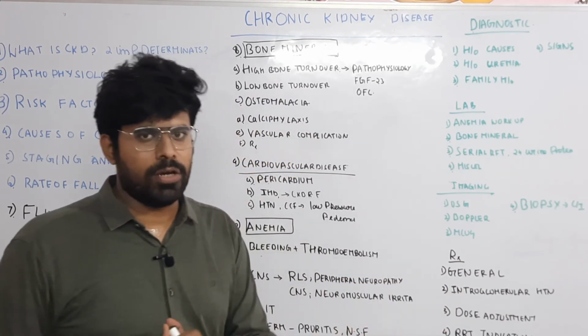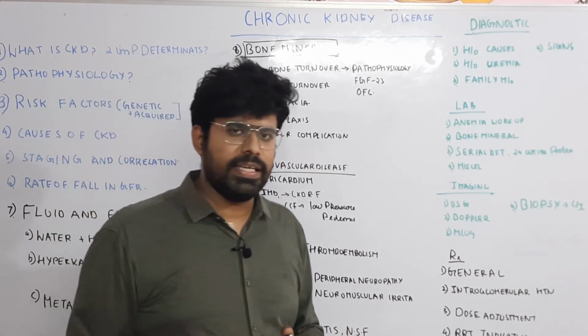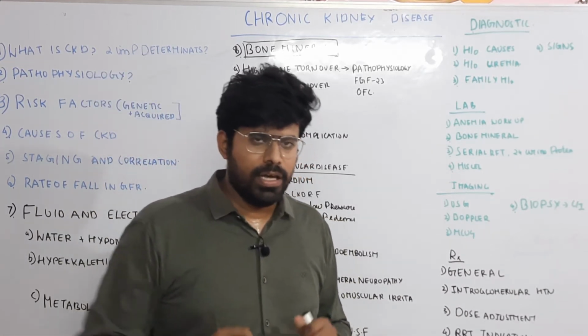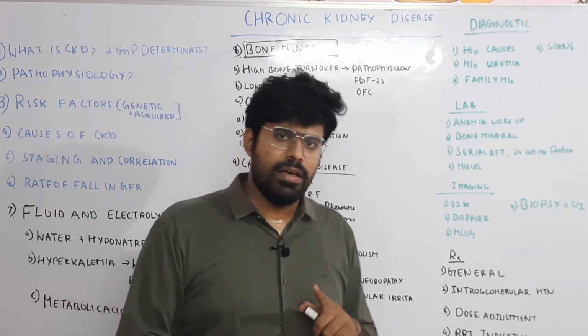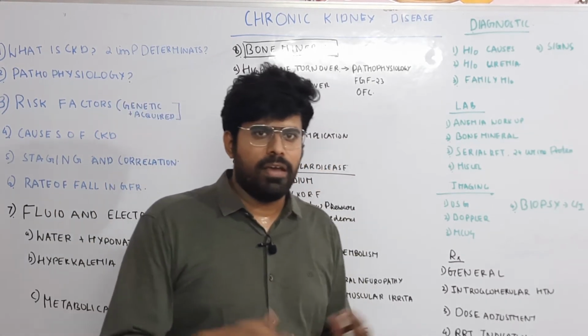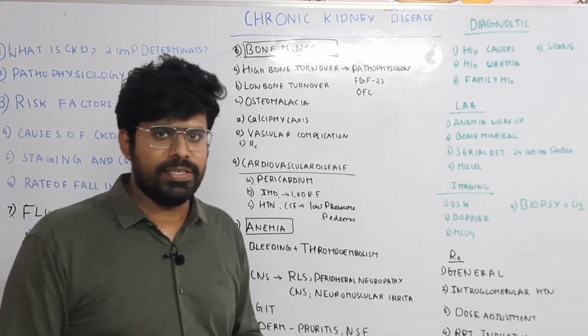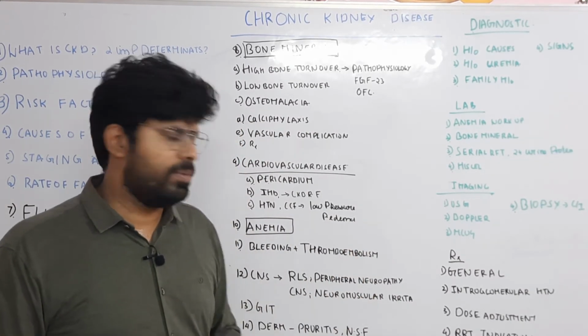So what are the drugs you can go for in hypertensive control? ACE inhibitors and ARBs can be given. If they are not tolerated, you can try diuretics, Lasix, or the thiazide diuretics. If they are not working, you can go for CCBs. Verapamil or diltiazem can also be given.